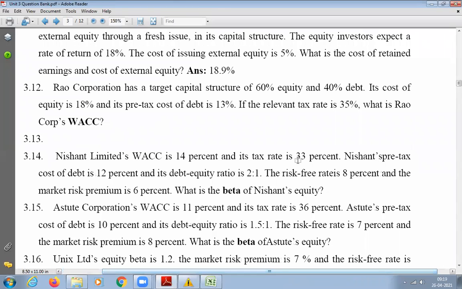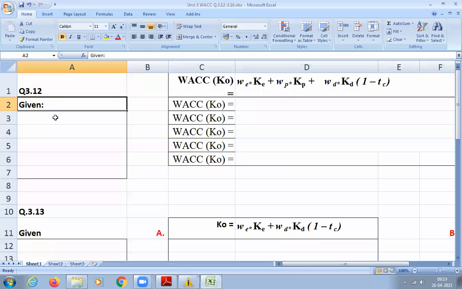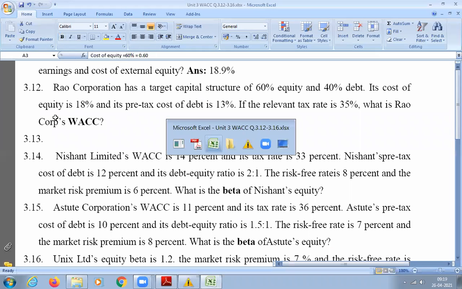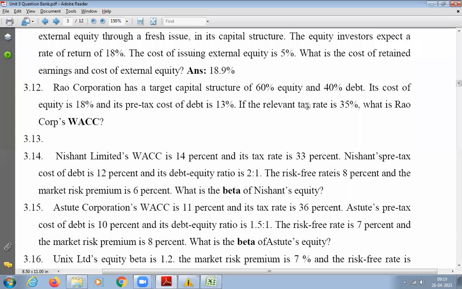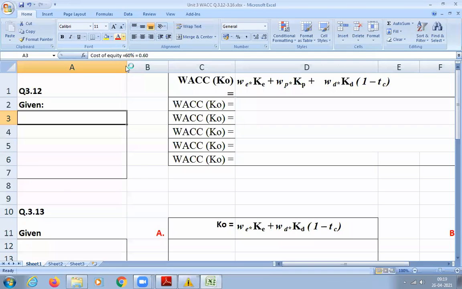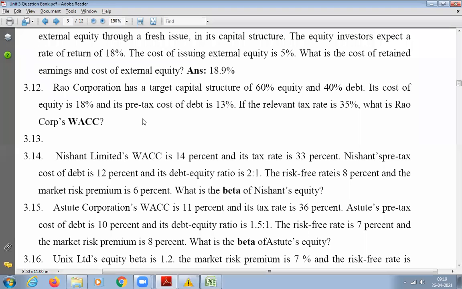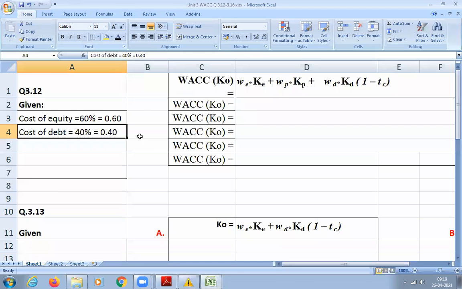So he has given debt to equity capital 40-60%. So first we'll write how much is equity percentage. Equity percentage 60%, that is nothing but 0.60. Understood? Yes, sir. Next, debt is given 40%, that is nothing but 0.4. So what is this actually? 0.6, 0.4. This is your WE or WP or WD. This is WE.